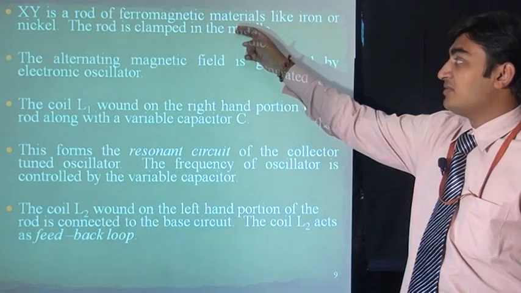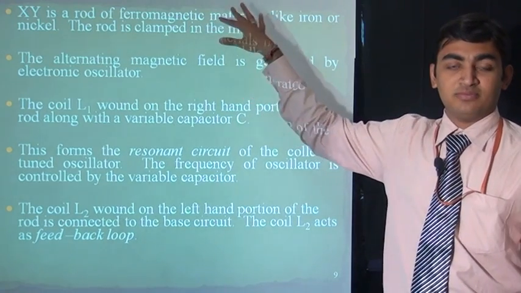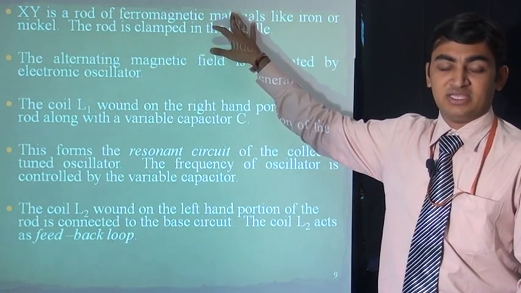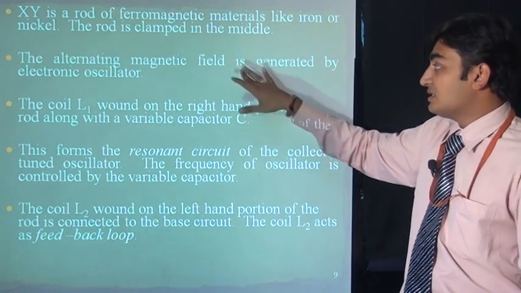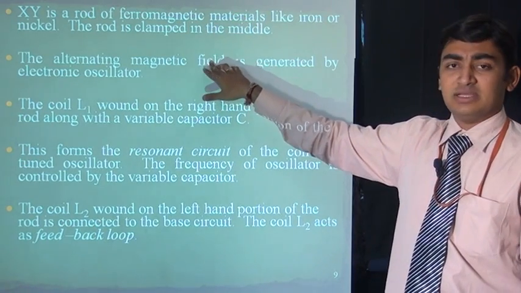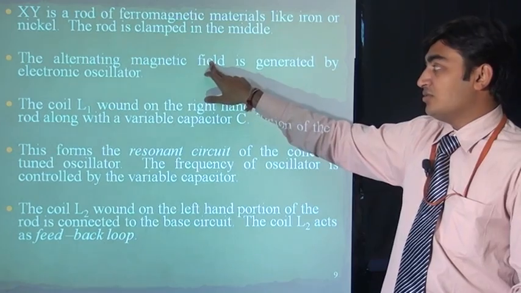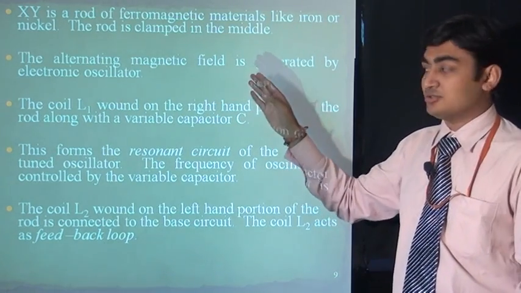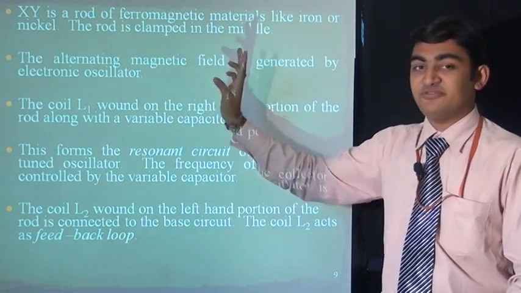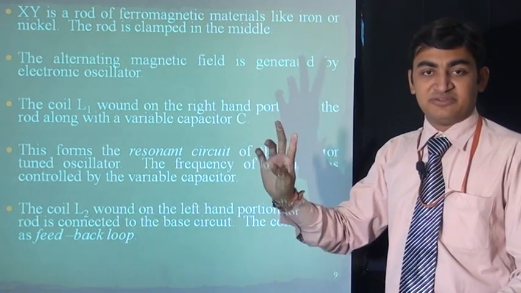This is the simple construction. XY is the rod of ferromagnetic material like Fe, Co and Ni. Then we have to use a magnetic field for production of ultrasonic sound. An alternating magnetic field means a changing magnetic field.